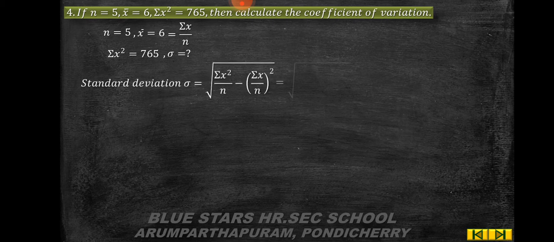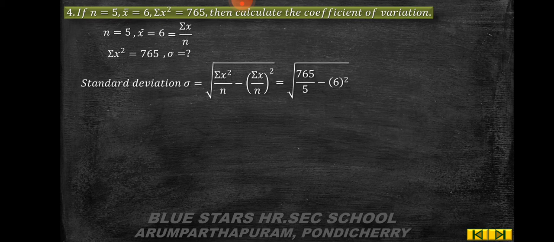So standard deviation sigma is equal to root of summation x square by n minus summation x by n the whole square. Because if you know the standard deviation, then only we can find the coefficient of variation.